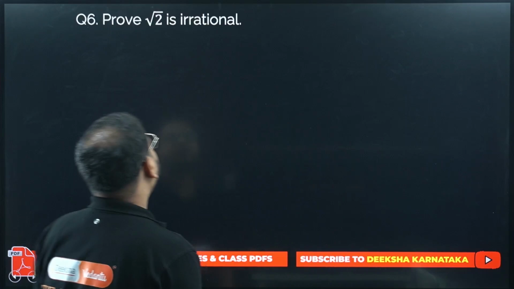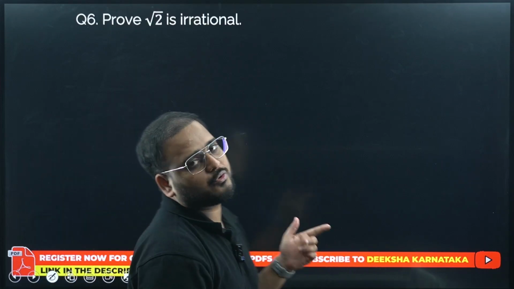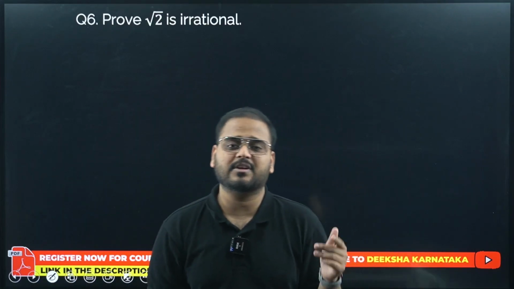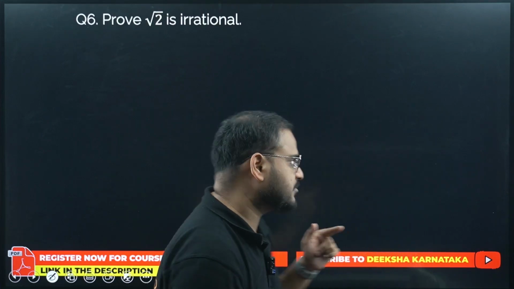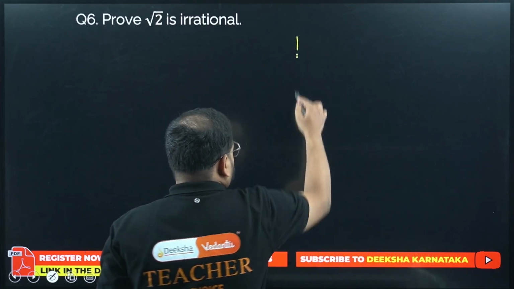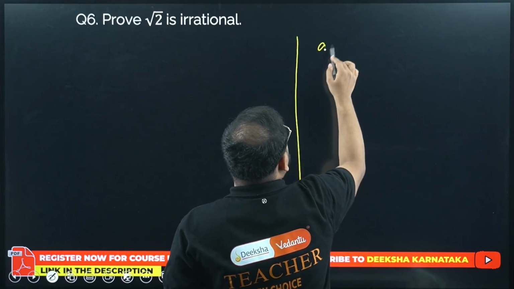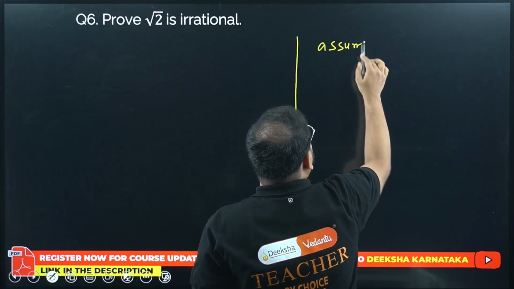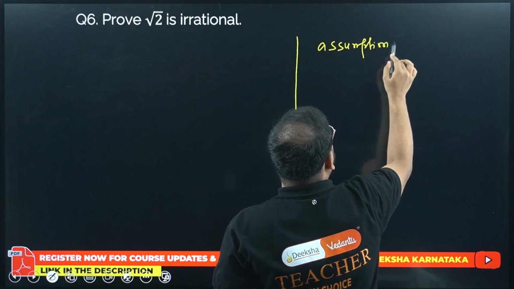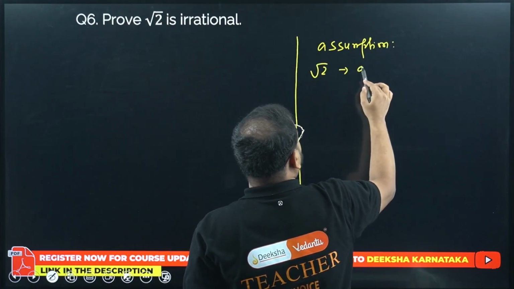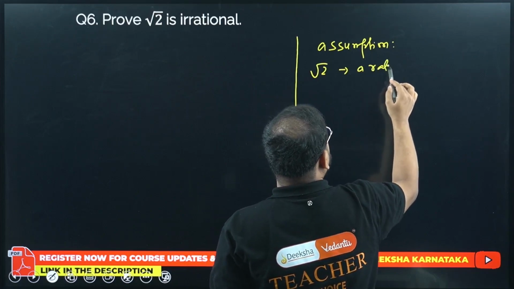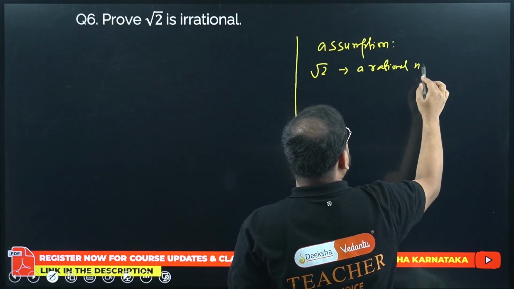So first of all, whenever we have this kind of question, root 2 is irrational or any other form of irrational numbers, we take an assumption and try to reach a contradiction at the end. So let's take an assumption right now. My assumption would be that root 2 is actually a rational number.